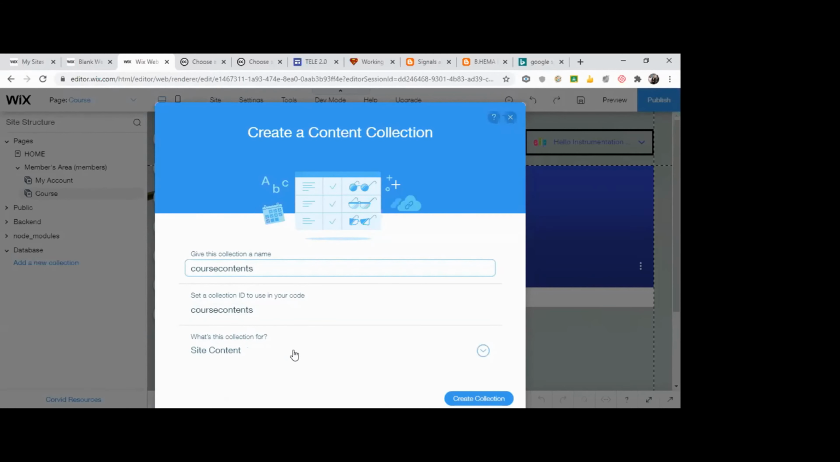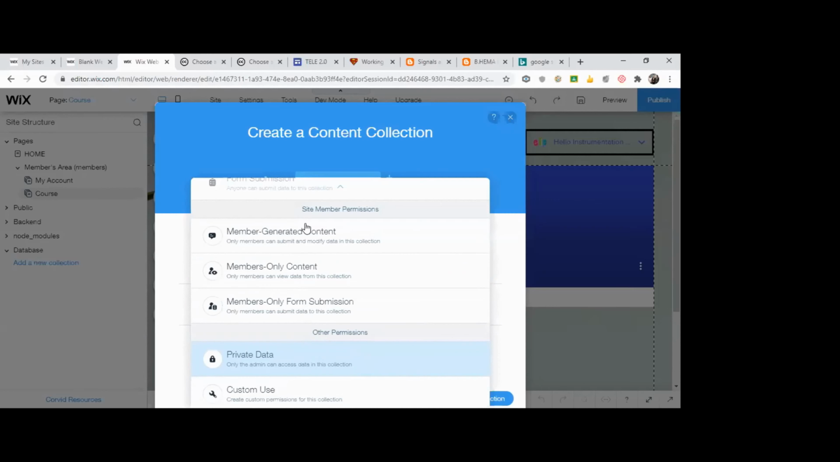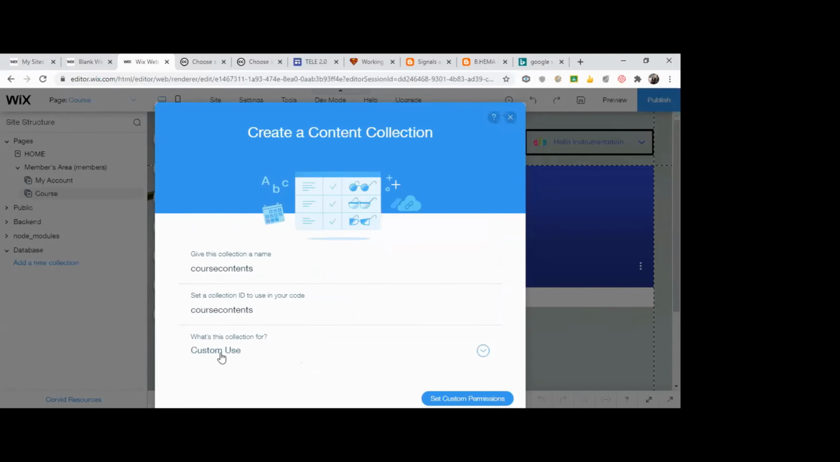And what is this collection for? So this collection, you have different things here. Member generated content, member only content. I'll just put custom use. You can use it for any purpose. I'll choose custom use. Okay. I've given the name for the collection, and the collection is for custom use.